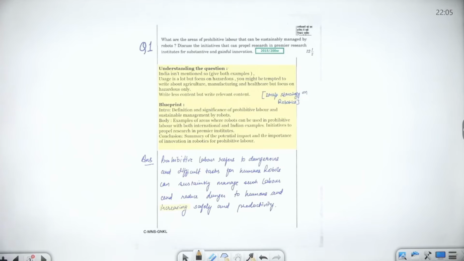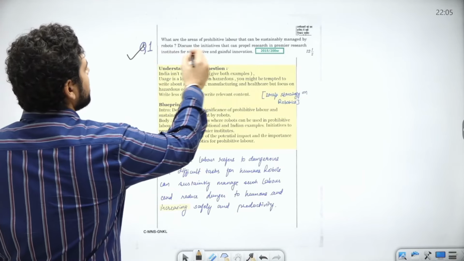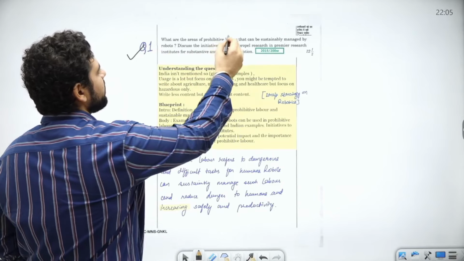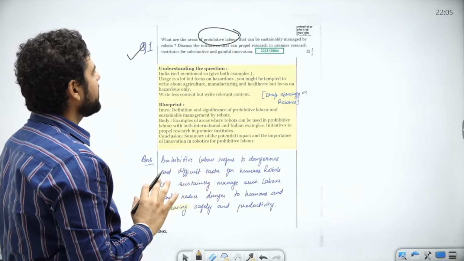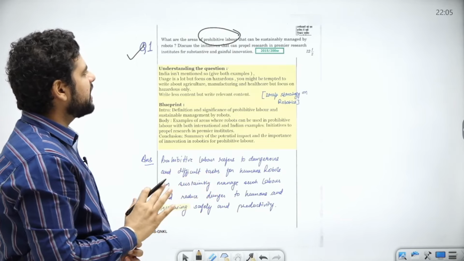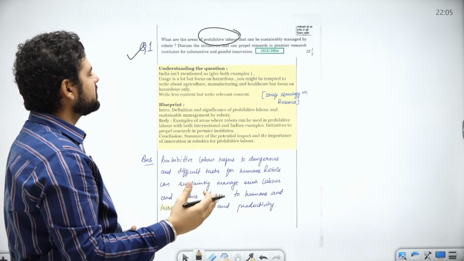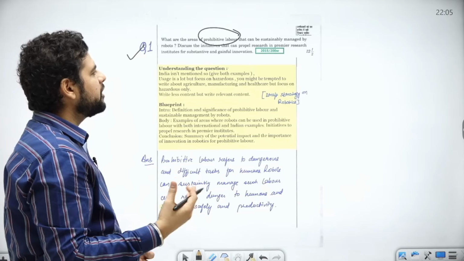Let us see the first question now. Right, what are the areas of prohibitive labor? Focus on this prohibitive labor that can be sustainably managed by robots. Discuss the initiatives that can propel research in premier research institutes for substantive and gainful innovation.